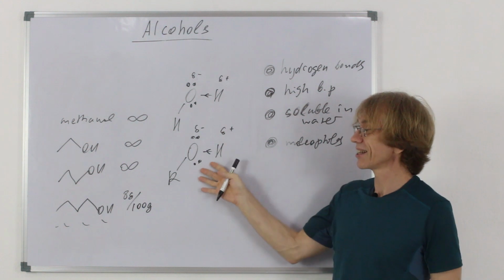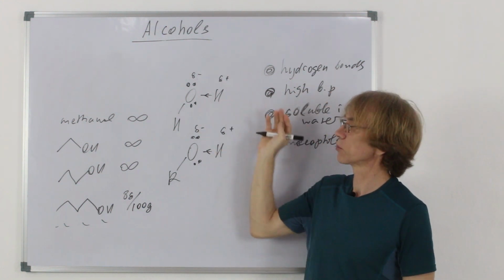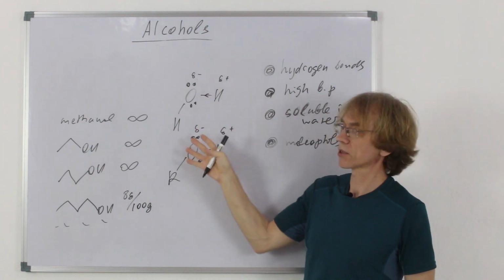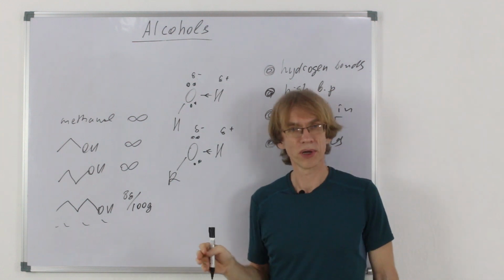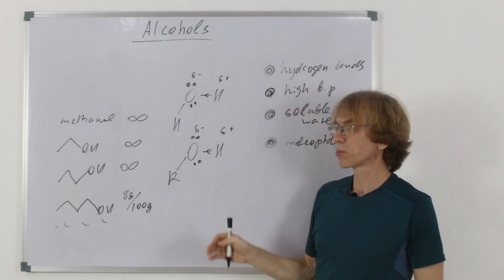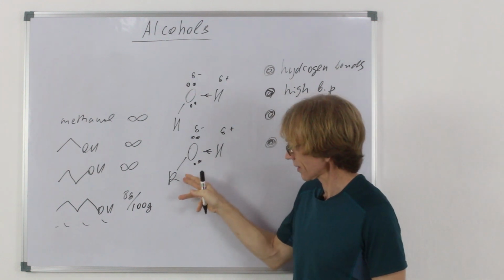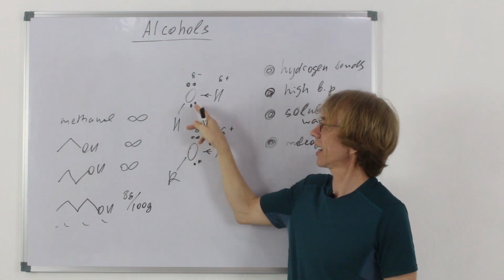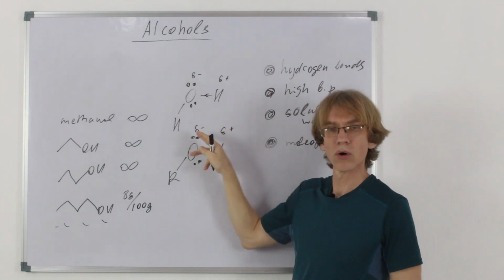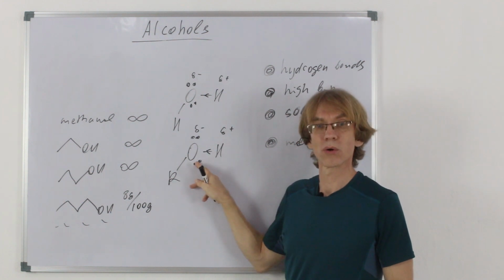So you can increase their ability to be nucleophiles by deprotonating them. If you deprotonate water, you have a hydroxide ion left. Hydroxide ion is a very strong nucleophile. If you deprotonate alcohol, you have an alkoxide: alkyl group, oxygen, negative charge.